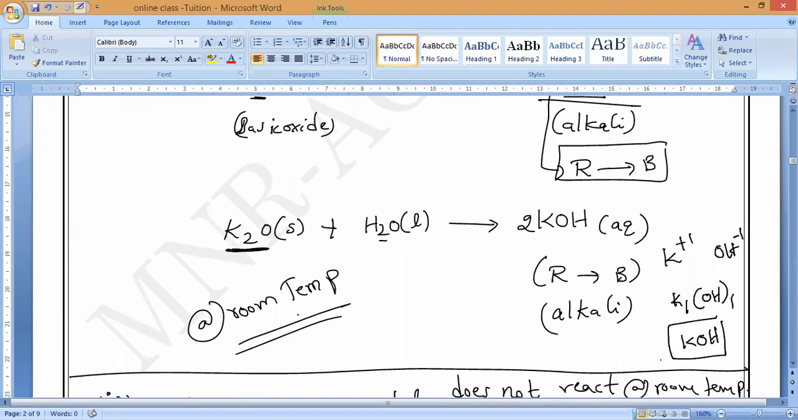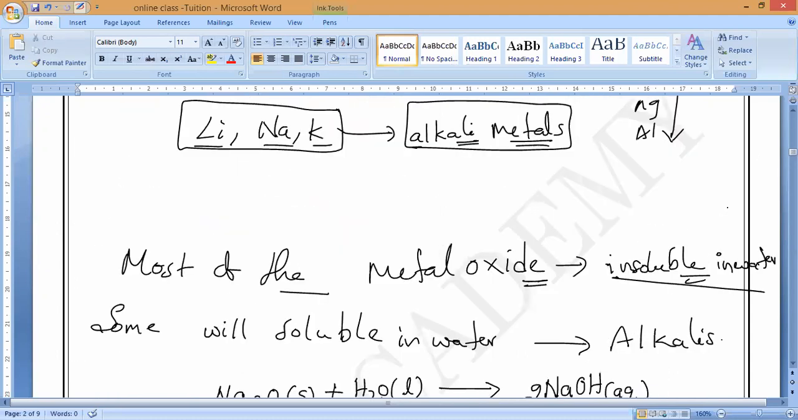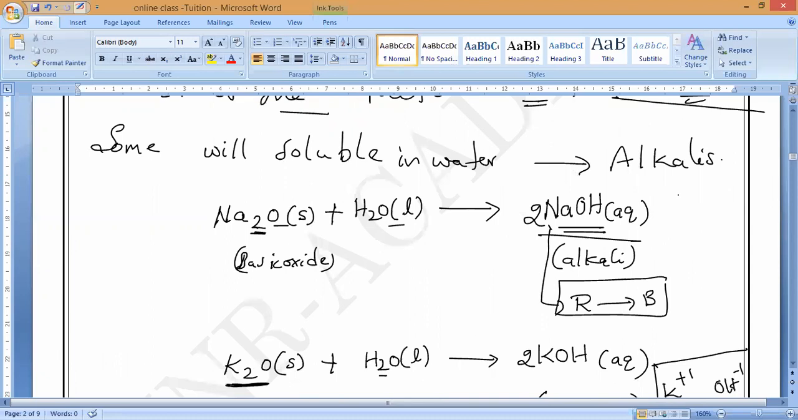Doubt means you have to ask. In the same way, what is the soluble one here? NaOH. Tell me anybody. Na is plus 1, OH is minus 1. So Na1, OH1, we can say NaOH. Understand?